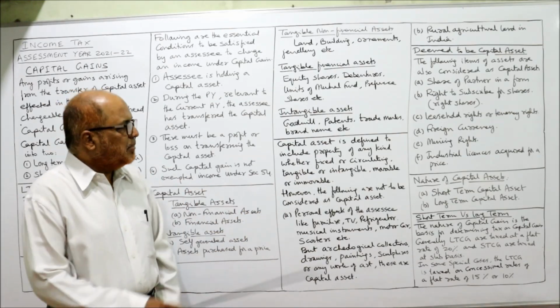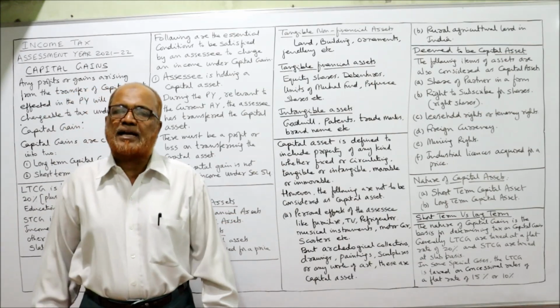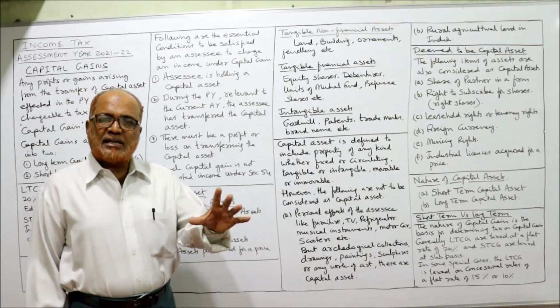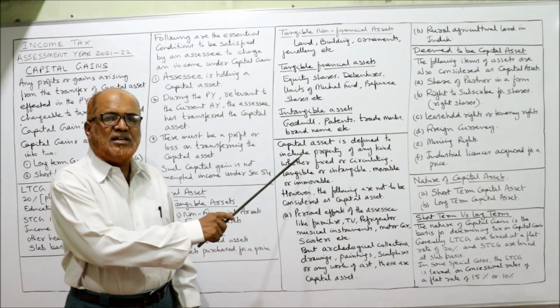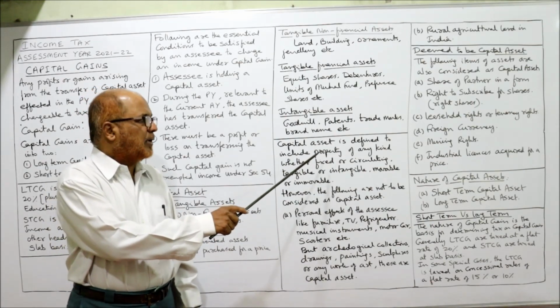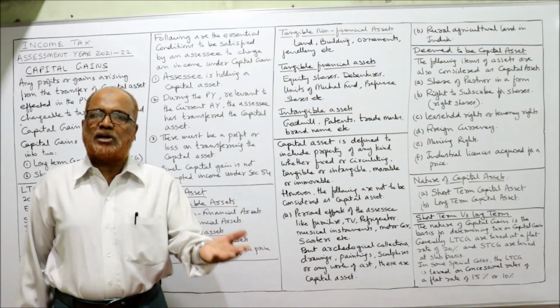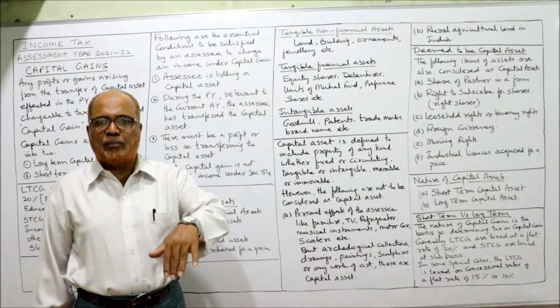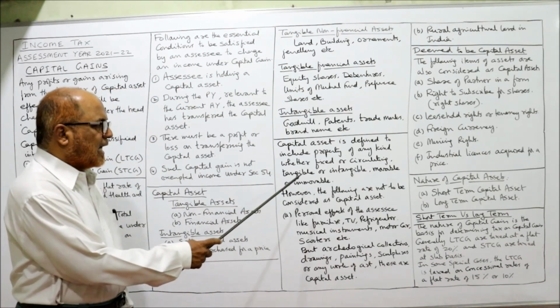So remember this definition given by the Income Tax Act. Capital assets include any type of property, whether fixed or circulating, movable or immovable, tangible or intangible.